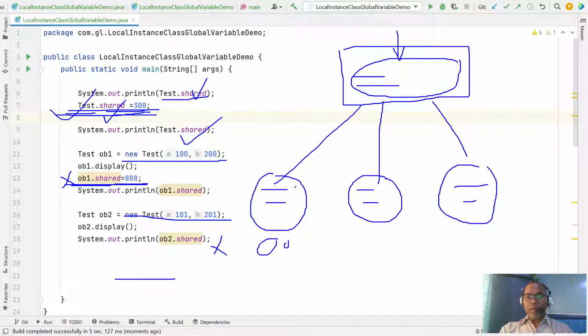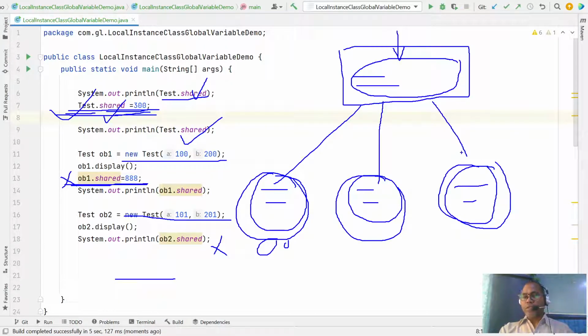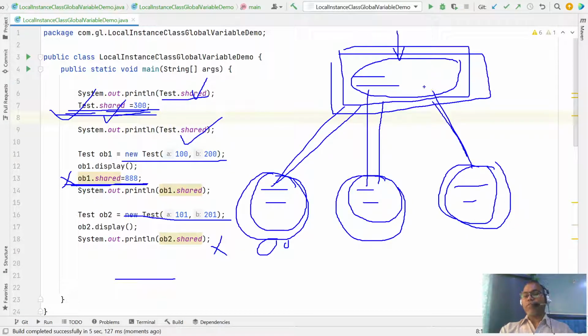The reason is that a static variable is not bound to its object. Static variables are in a shared location where all the objects can access the same value. That is known as a class variable or static variable.